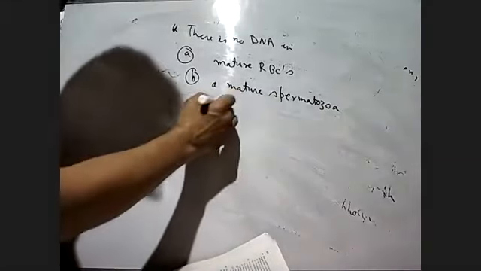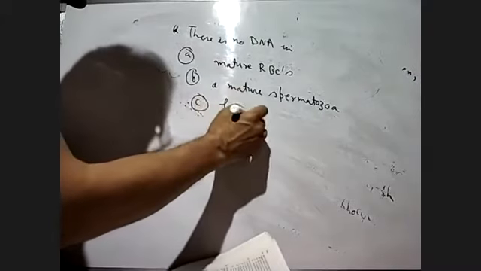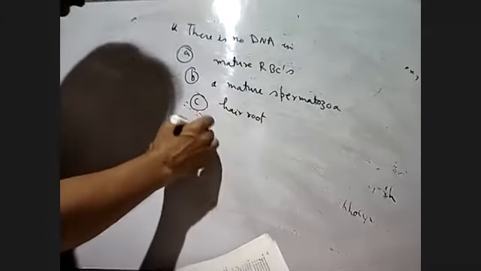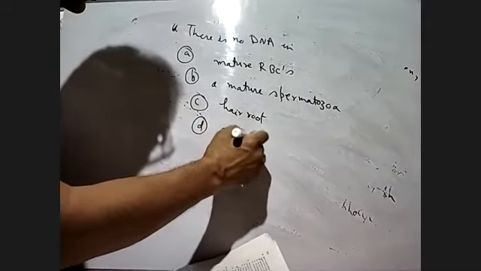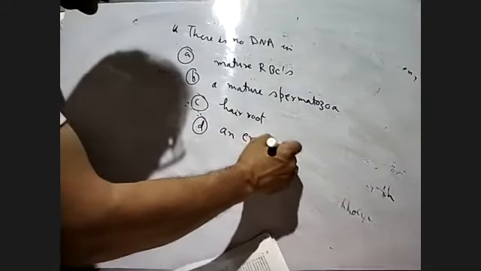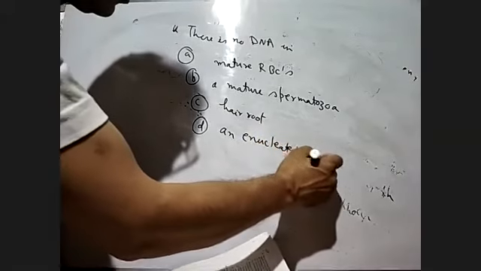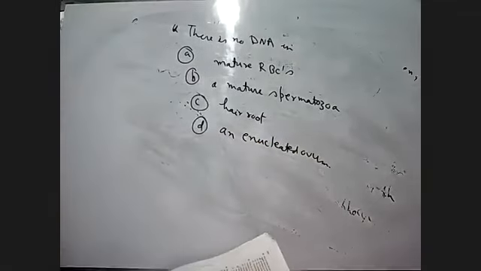C, hair root. And number D, an enucleated ovum. Now please think and tell me the answer.